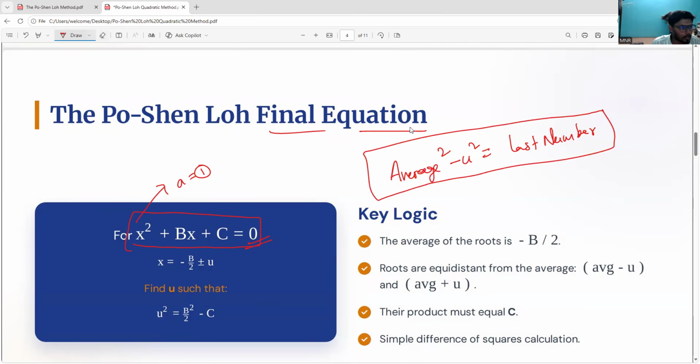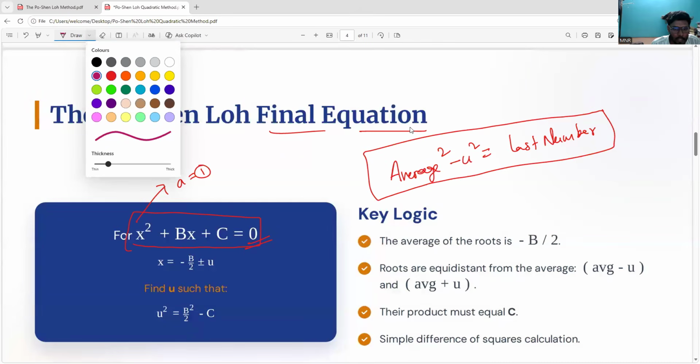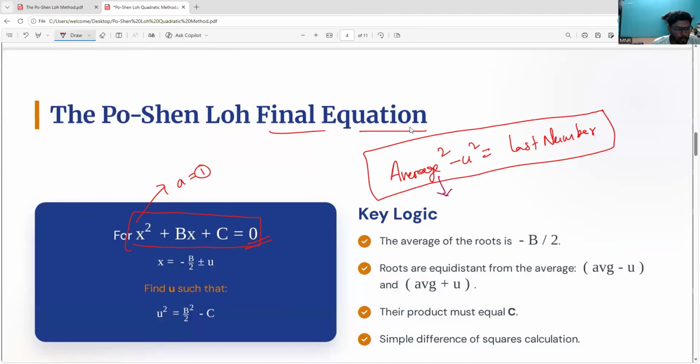Anybody can calculate it in their mind itself. Average square means, you can all see the value here: minus b by 2. Please write it down if you want. Average is equal to minus b by 2. This is always the average.